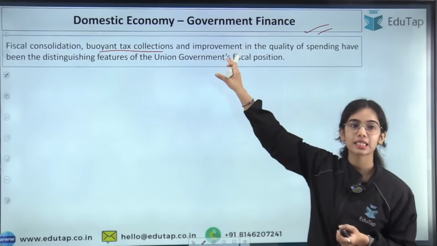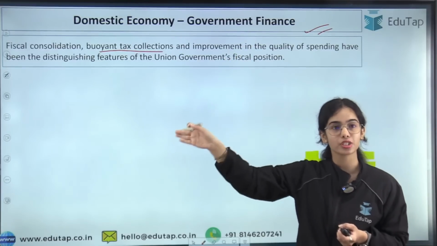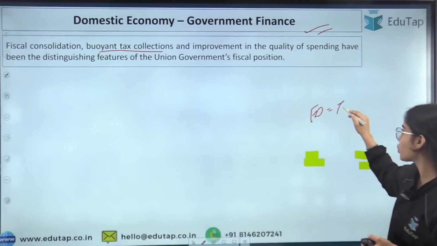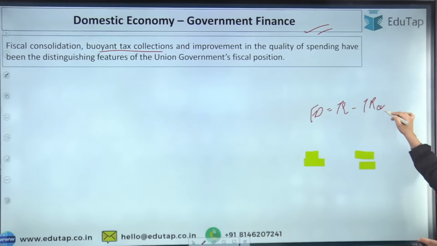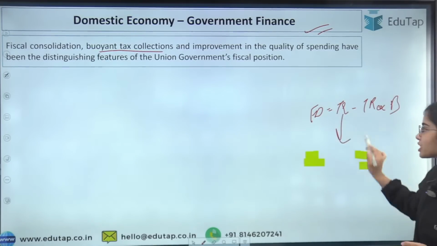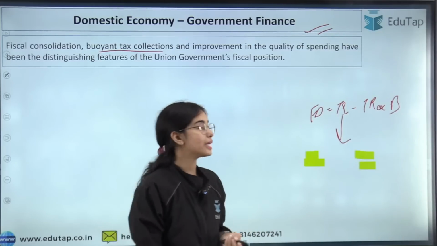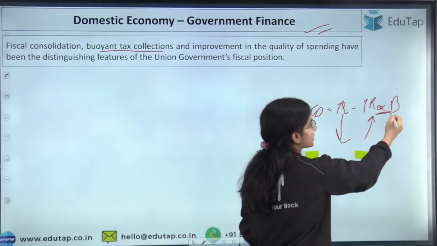The buoyant tax collections, good tax collections, are also the focus of the government right now, because the fiscal deficit is the total expenditure minus total receipts excluding borrowing. So the government is focusing on reducing the total expenditure. The government is focusing on increasing the total receipts excluding borrowing.